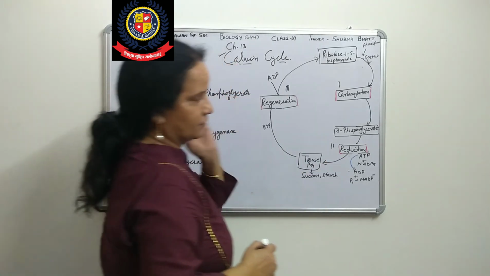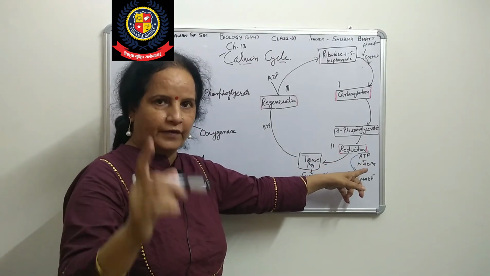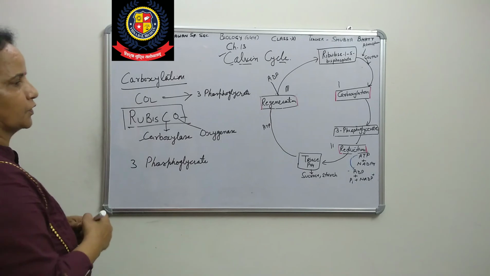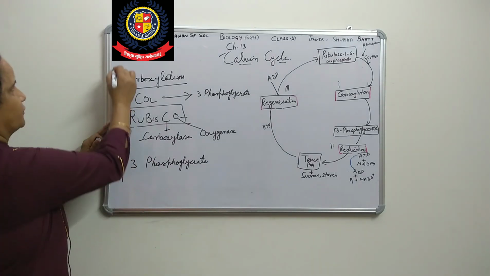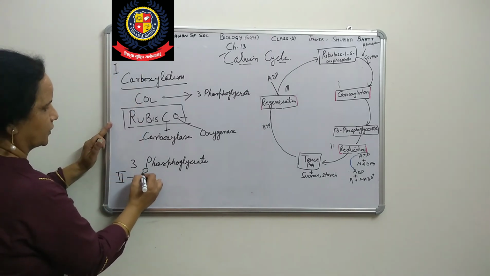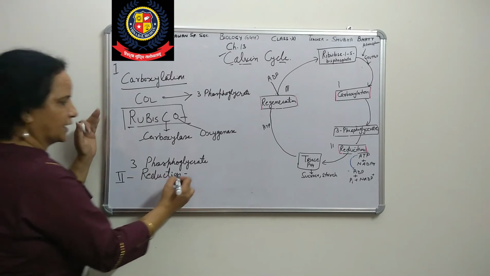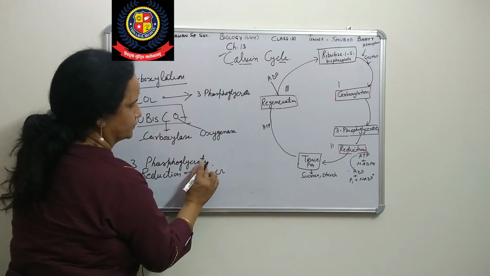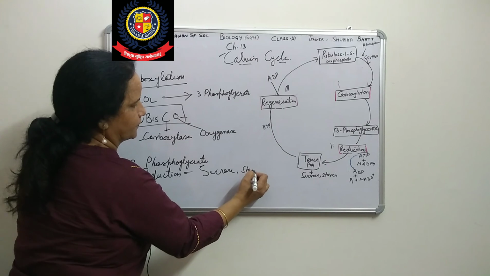So one molecule of ATP and one molecule of NADPH are utilized in this second process, which is called reduction, and we get triose sugar, which gives sucrose or starch.